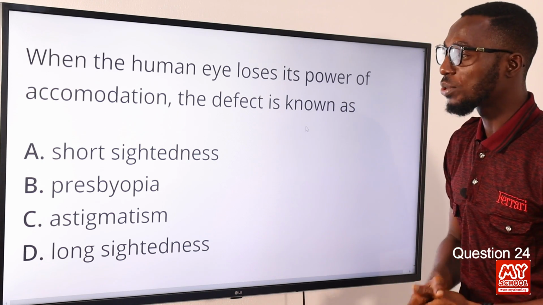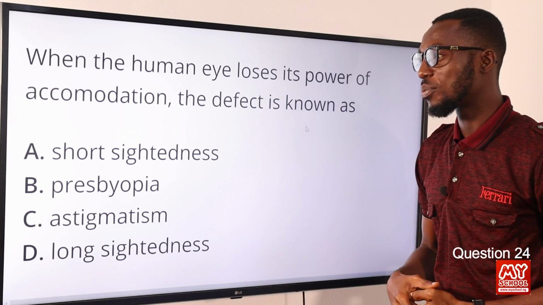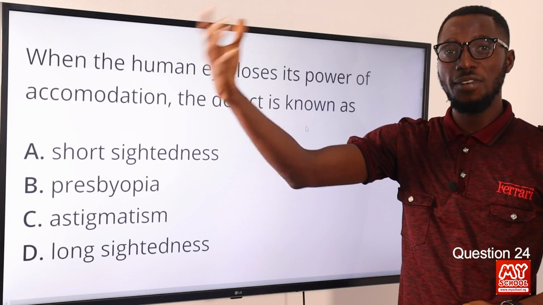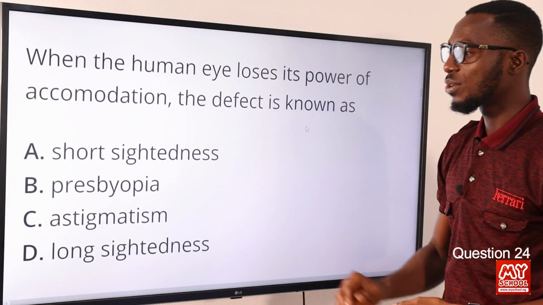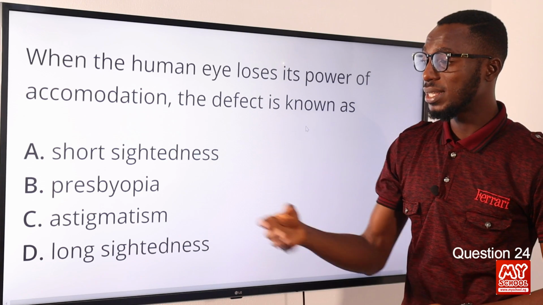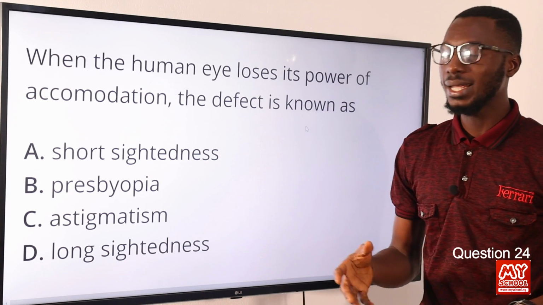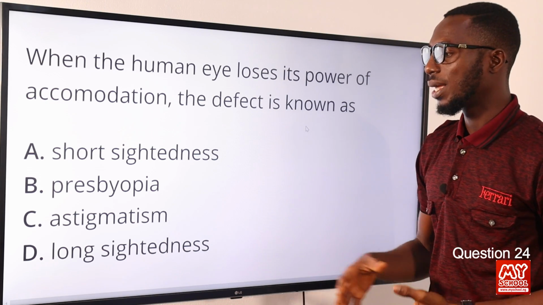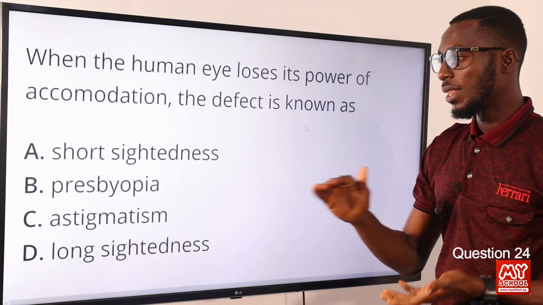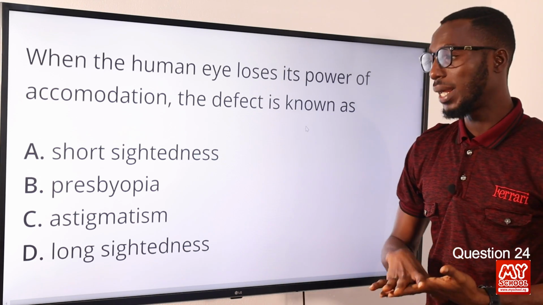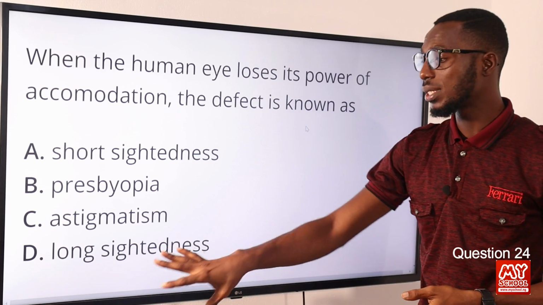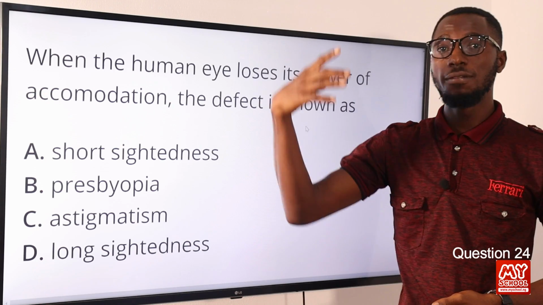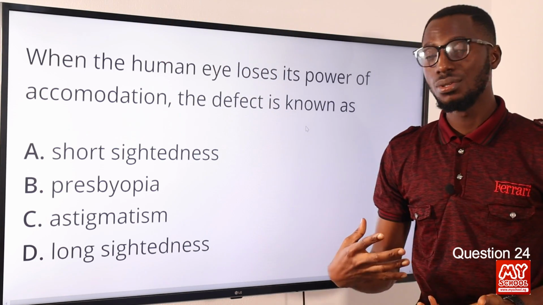So when we look at short-sightedness, we are looking at a condition whereby the person can see close objects but cannot see far or distant objects. When it comes to astigmatism, this is a condition that is, to an extent, present in almost everyone regardless of age, probably due to the unevenness in the surface of the cornea. Now let's look at long-sightedness. It's a condition whereby the person can see very distant objects but cannot see close objects.